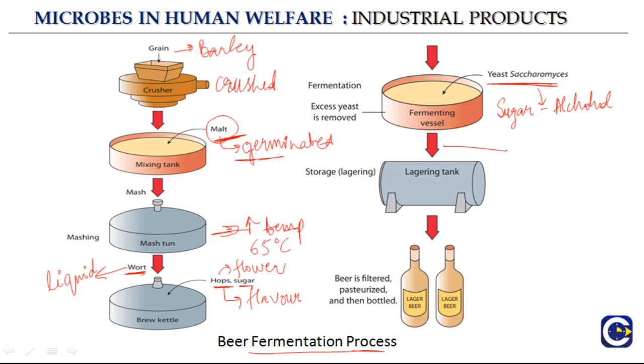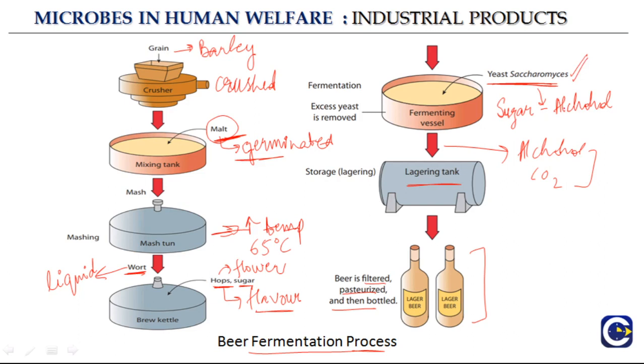And then the products that are formed here, like alcohol is formed here, carbon dioxide is formed here as we saw, and other molecules are also formed that add to the flavor of the beer. Here we put hops, that is a flour which adds to the flavor, and then it is stored in a tank which is called the lagering tank, and then beer is filtered, pasteurized, and then it is bottled. So you see how from a grain like barley, it results in the formation of beer. And why does this happen? Because there is this yeast, Saccharomyces cerevisiae, that converts the sugar into alcohol.